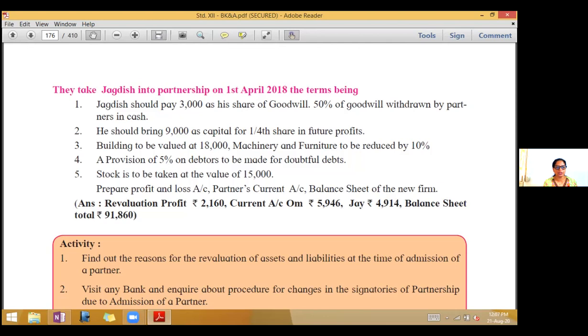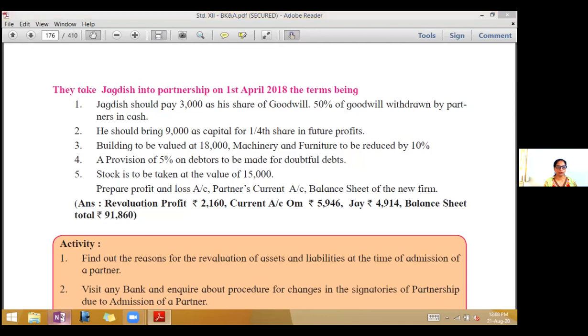Fourth, a provision of 5% on debtors to be made for doubtful debts. Mark RDD, debtors on the asset side. Fifth, stock is to be taken at the value of 15,000. So tick mark stock. Prepare profit and loss. Now they have given their profit and loss account. Make a correction. Profit and loss adjustment account, partners current account and balance sheet of the new firm.